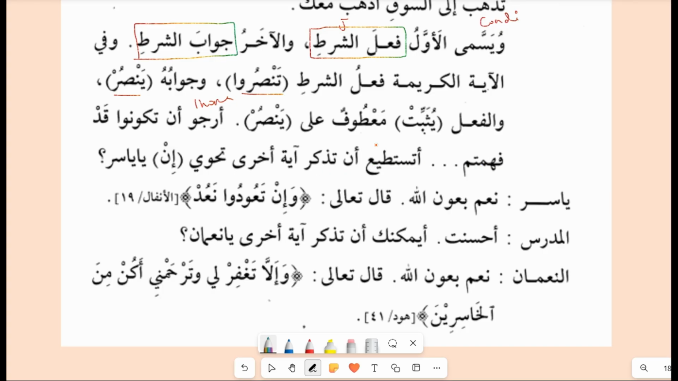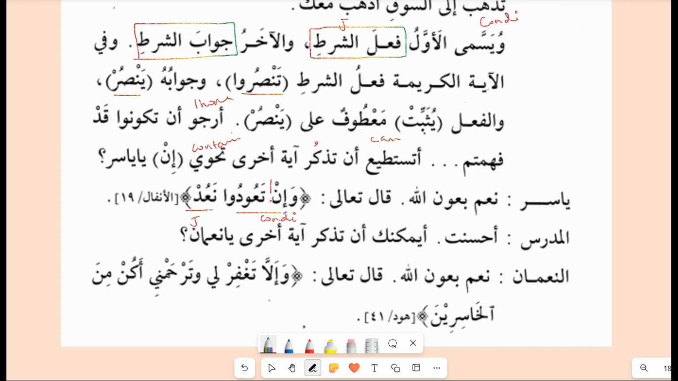Atastati' an tadhkur, can you mention another ayah containing the tool of shart in, ya Yasir? So Yasir says, na'am bi-'awnillah. Allah Ta'ala said, wa in ta'udu na'ud, from Surah Anfal. So this is our condition, shart, and this na'ud is our jawab.